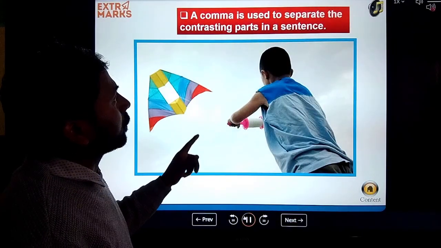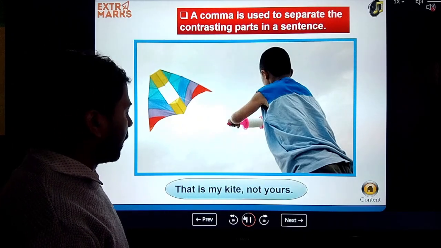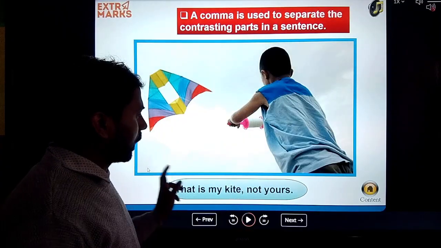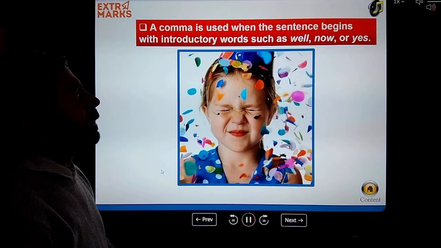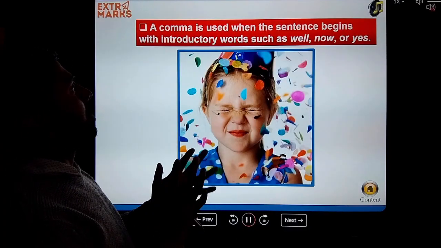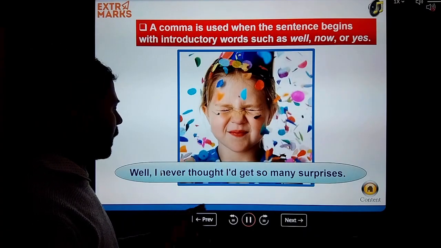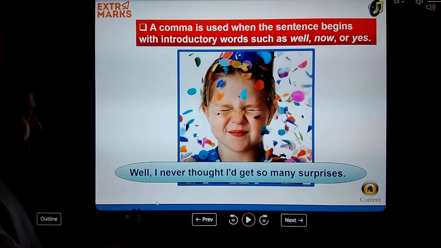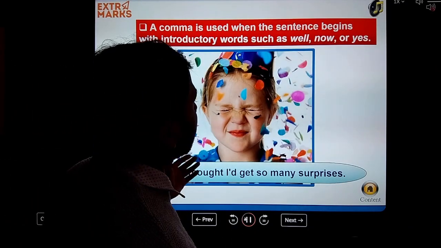a comma is used to separate the contrasting part in a sentence. Like, that is my kite, not yours. Okay. Next, a comma is used when the sentence begins with introductory words such as well, now or yes. Like this, well, and in place of well you can also get the word now or yes. After this, use the comma. Okay. Next,